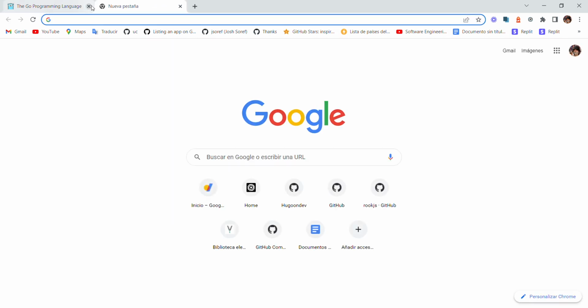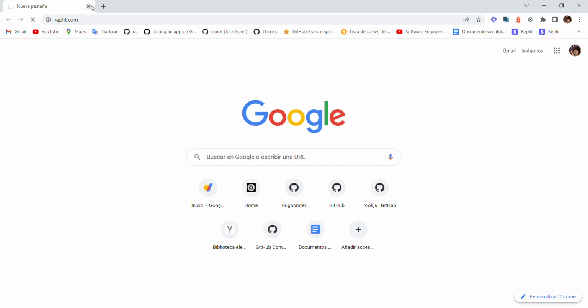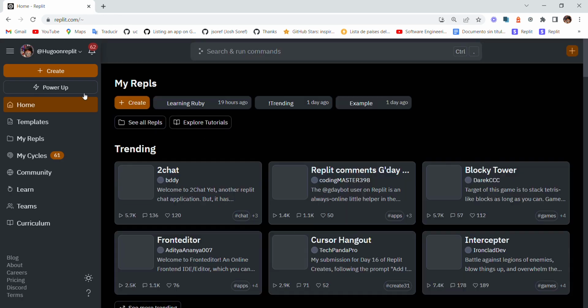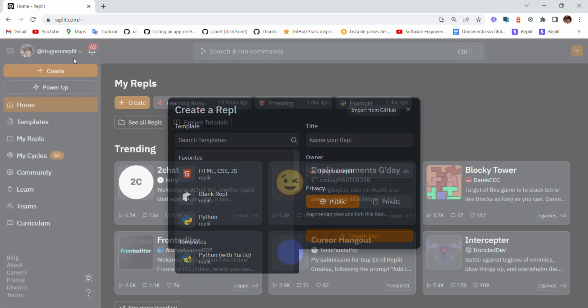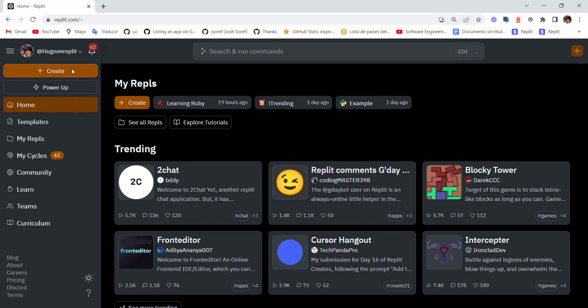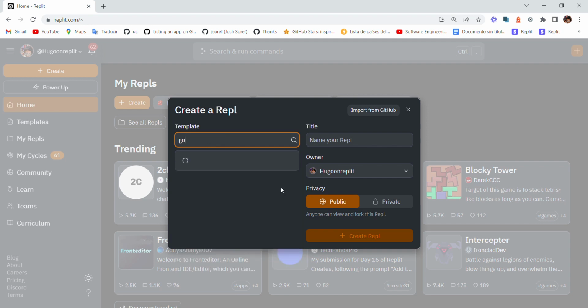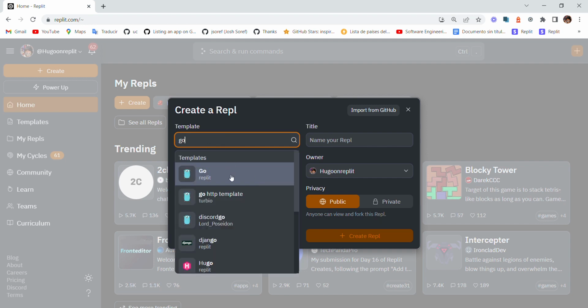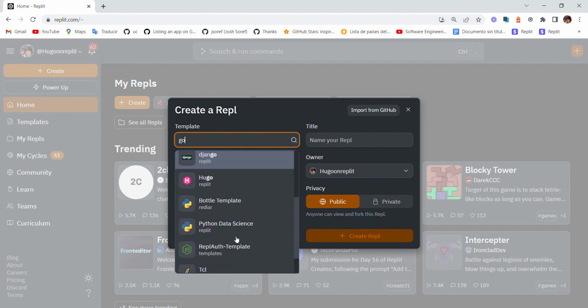So the first thing we're gonna do is enter Replit, and we're gonna create a new repo. If you're gonna do this on Replit, I will appreciate a lot if you could follow me at Uber on Replit. We're gonna search for Go, and here we have a lot of templates that have been provided by the community.